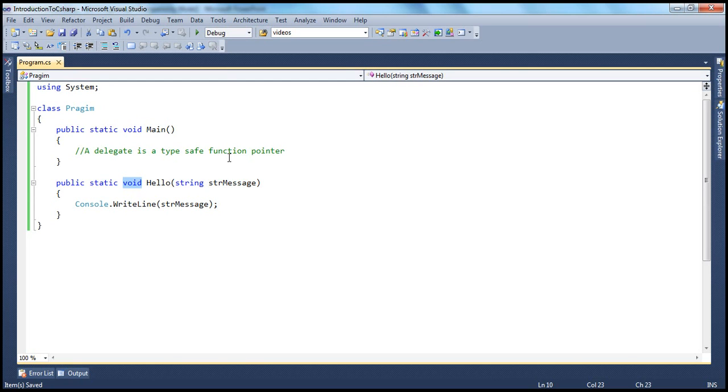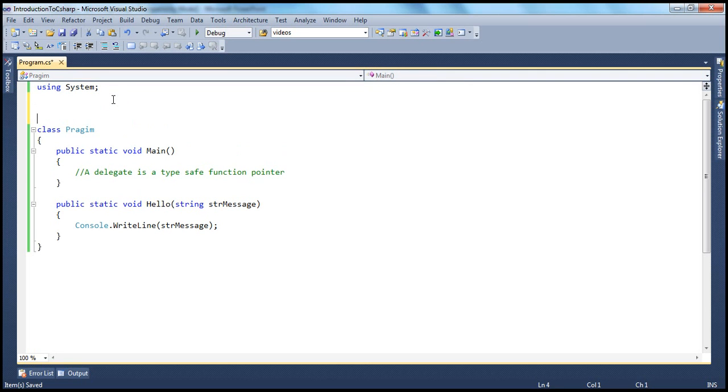Now, to create a structure, we use the struct keyword. To create a class, we use the class keyword. Similarly, if you want to create a delegate, you use the delegate keyword. So, public delegate. Now to remember the syntax of the delegate, think of it as if it's a method with a delegate keyword. A method will have a return type, name of the method, and then any parameters. Similarly, a delegate will also have a return type. Let's say void is the return type, and then the name of the delegate.